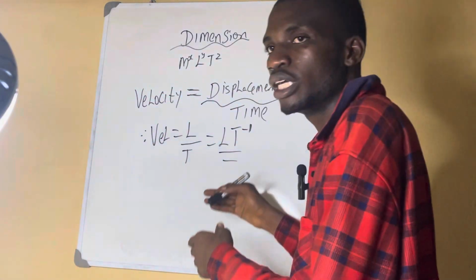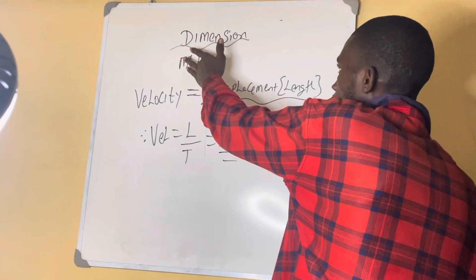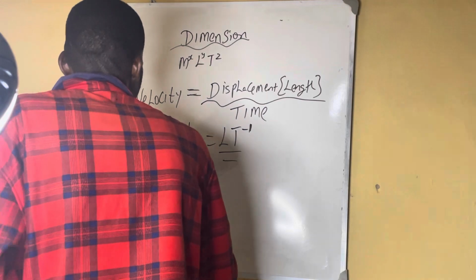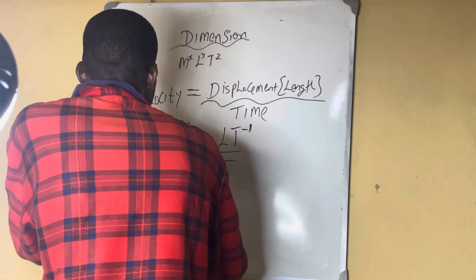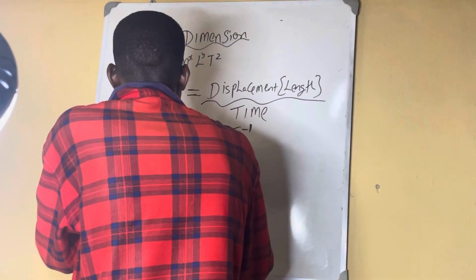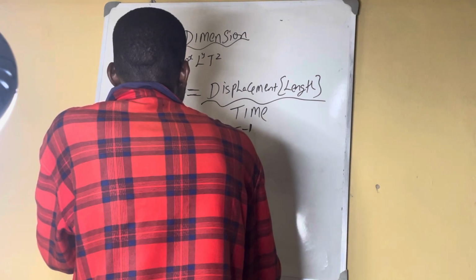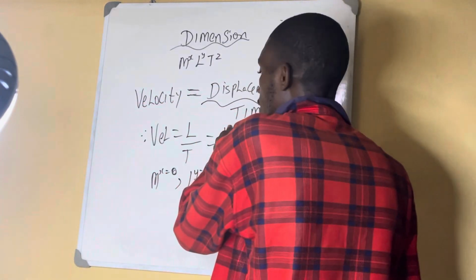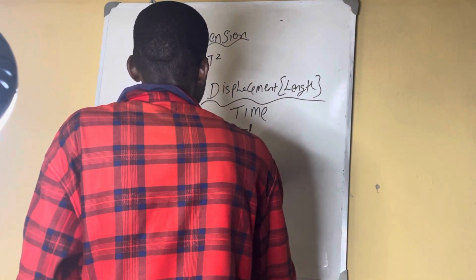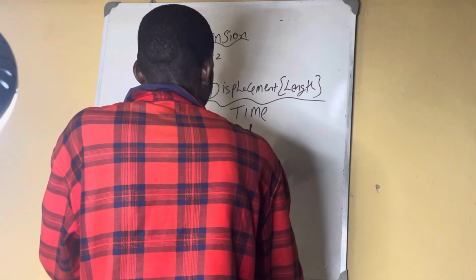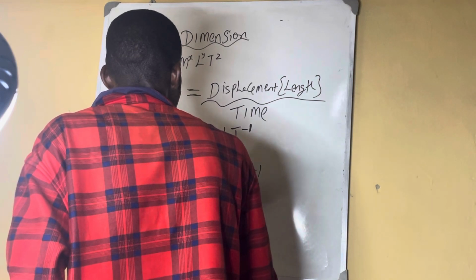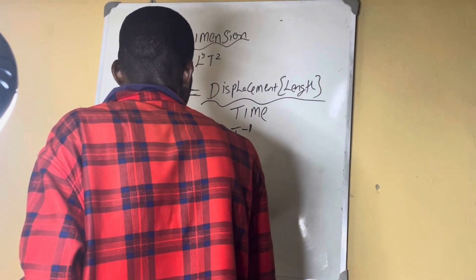But now they ask you to express this in terms of x, y, and z. So what are you going to do? You bring it down. M^x, x is equal to 0 because there's no M here. We didn't get M. So x is equal to 0. Then L^y, y is equal to 1. Then T^z, z is equal to minus 1. So our answer is 0, 1, minus 1. Do you understand?